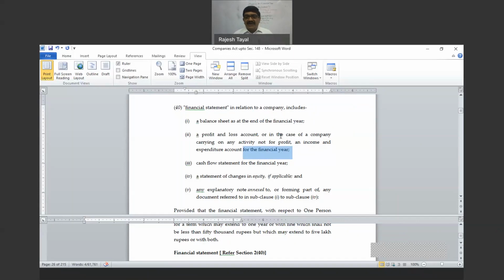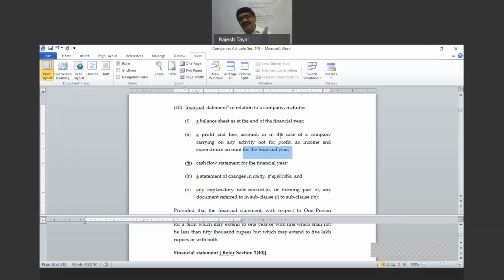Next. So, understood the difference between balance sheet and profit and loss account? The balance sheet is always as on a particular date. You can draw a balance sheet on a day-to-day basis as well, not a problem at all. But it doesn't help you in any way by making the balance sheet daily. You have the software now for the purpose of accounting. Just press the switch and the balance sheet is in front of you. But that is not of any use. That's why the balance sheet is prepared only on the last day of the financial year, and the profit and loss account is prepared for the whole financial year.